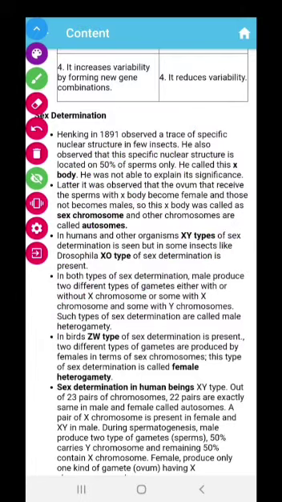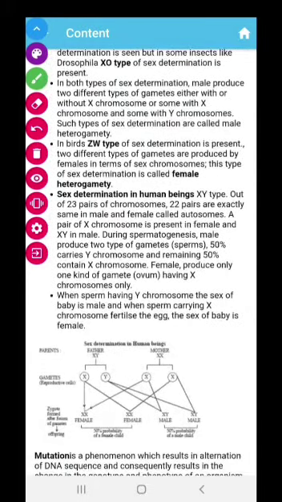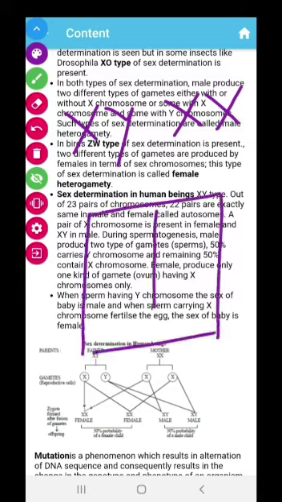And in human beings, XY type of sex determination is found, where you can easily see male is XY, female is XX. If you make a Punnett square, the male will produce 50% X type and 50% Y type sperms, and the female will produce the same type of ova.